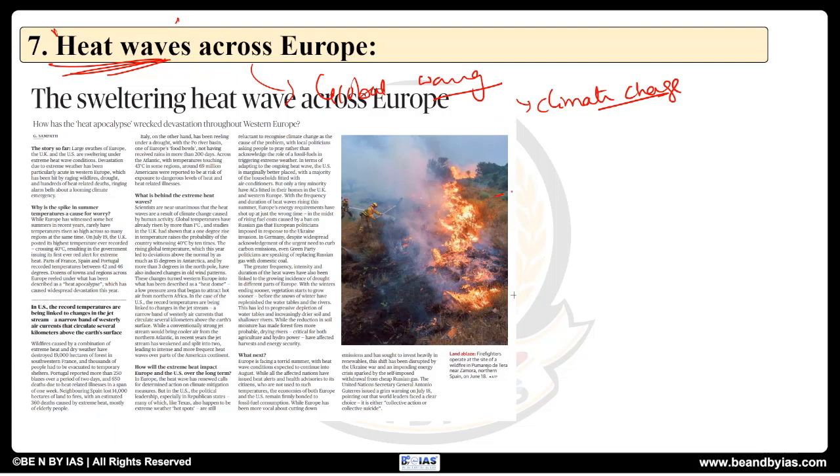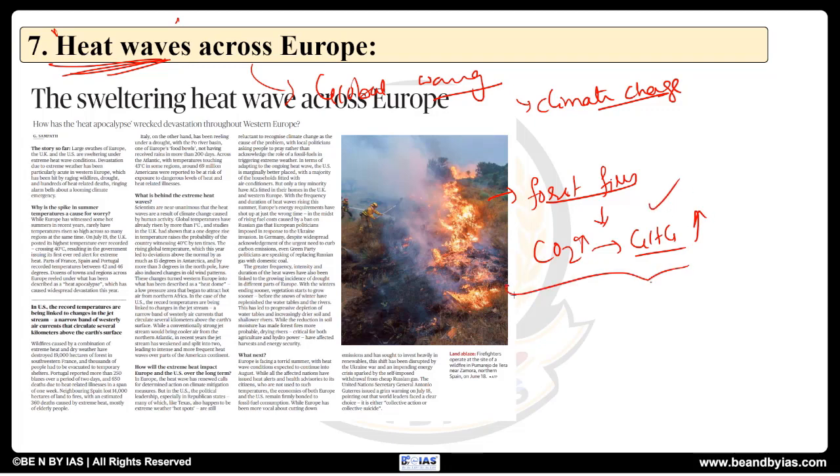waves, and as a result, forest fires. So when these forest fires happen, what will happen? It leads to loss of vegetation and further release of carbon dioxide, which is a greenhouse gas. It further increases global warming. So these are all the issues, and in order to reduce it, what do we need to do? We need to reduce our carbon emissions.